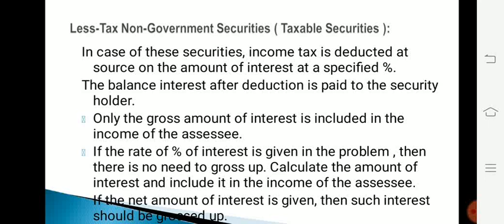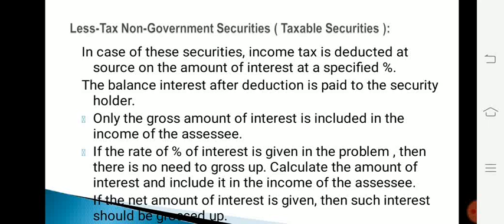Only the gross amount of interest is included in the income of the assessee. If the rate of interest or percentage of interest is given in the problem, then there is no need to gross up. Calculate the amount of interest and include it in the income of the assessee.